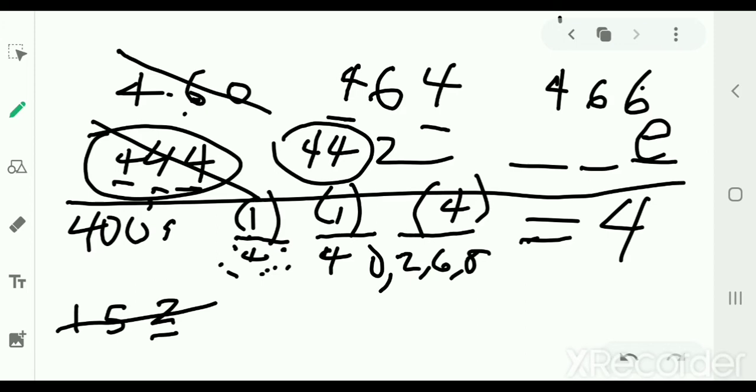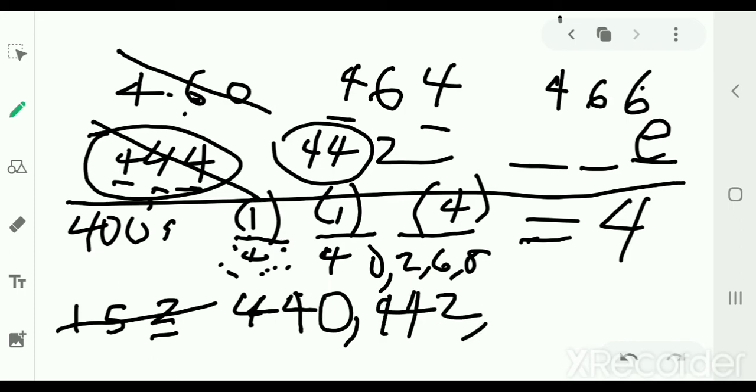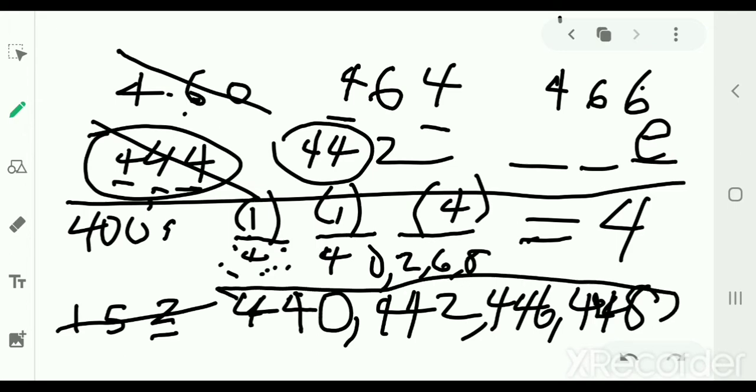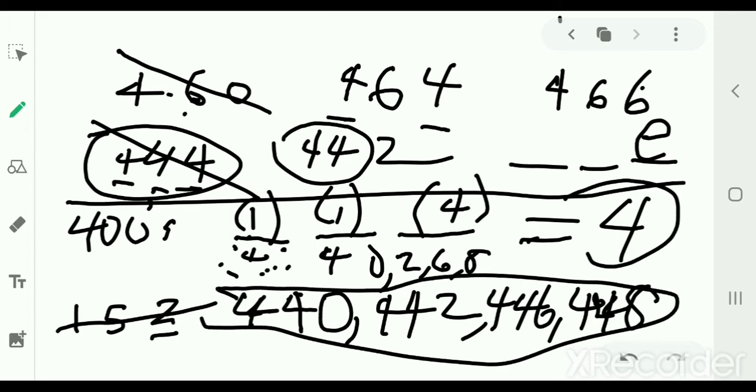All right, so we can actually list what these 4 numbers are. The first digit has to be 4, the second digit has to be 4, and then the third digit could be 0, 2, 6, or 8. Notice which one I omitted there. So in this case of the first 2 digits matching, 4, 4, we found 4 possibilities. Well, let's go on to another possibility.